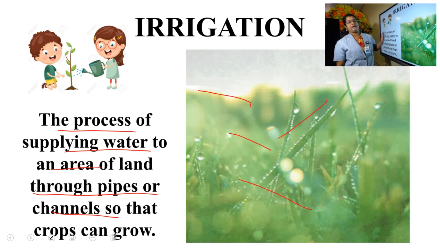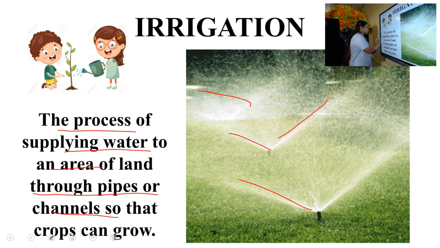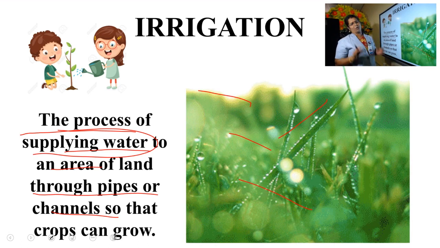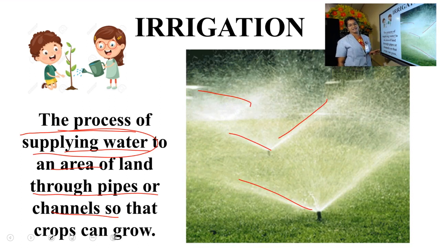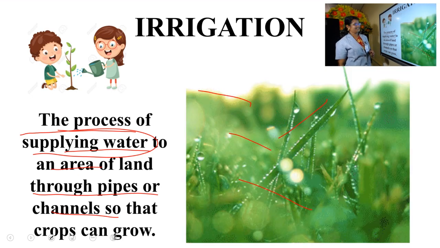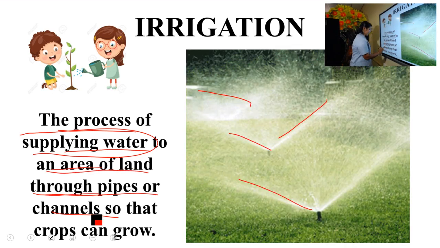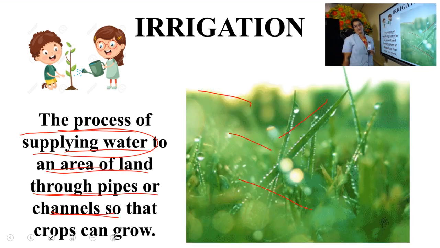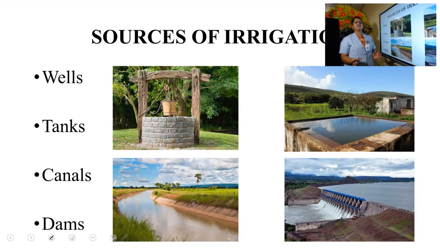So, irrigation is a process of supplying water. And I know that all of you are doing some kind of watering plants in your home. And almost all the students are happy to water the plants. Is it so? Yes. So the process of supplying water to an area of land through pipes, channels, so that the crops can grow, that is irrigation. Now we are going to study the different sources of irrigation.